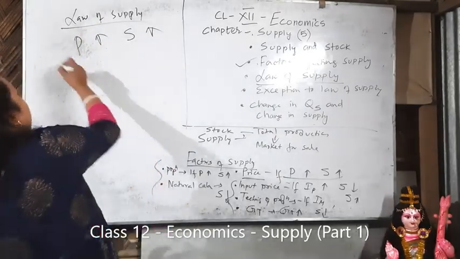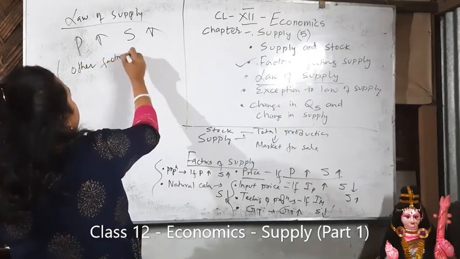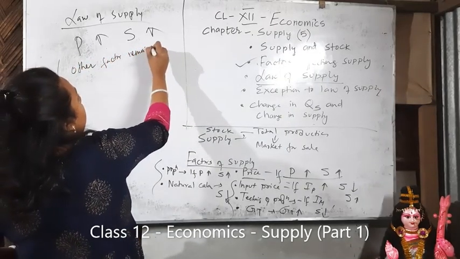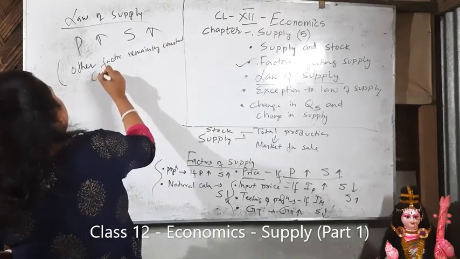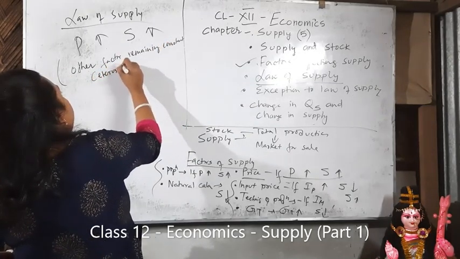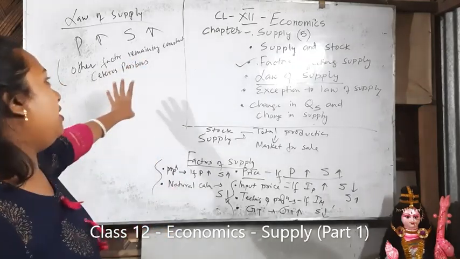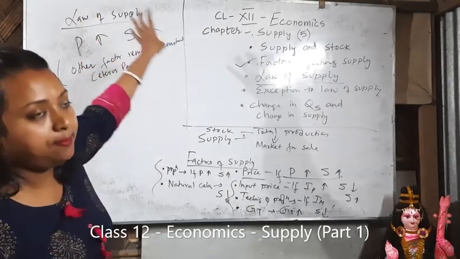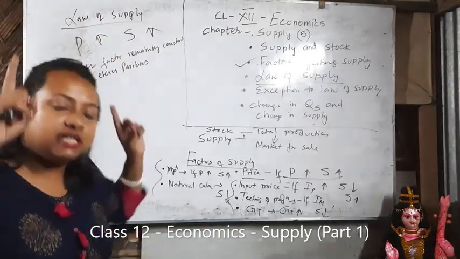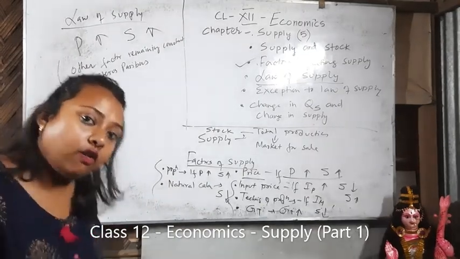Keep in mind, you have to use this phrase, other factors remaining constant, and this is called ceteris paribus, a Latin phrase. So if price increases, supply also increases. If price falls, supply also falls.